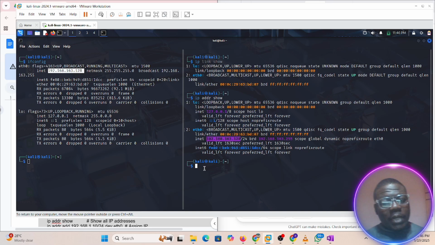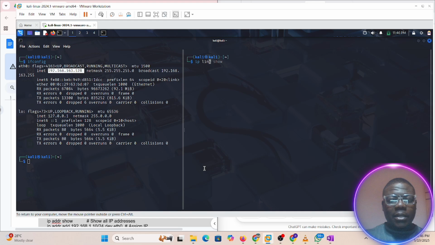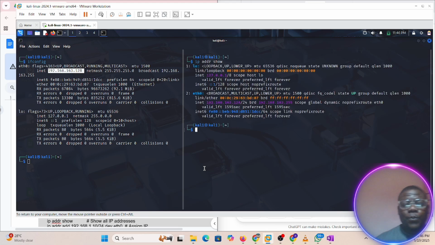So look at what I did here. Let me clear this now. Instead of using IP link show, that link is just to show those links which are at the interface. If you want to actually know the address, you use IP addr, which is address, and show. So this gives you this, and here we have the same IP address.